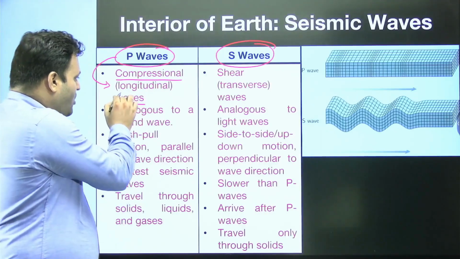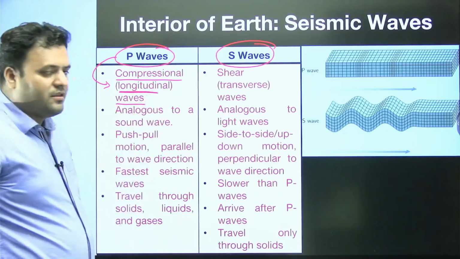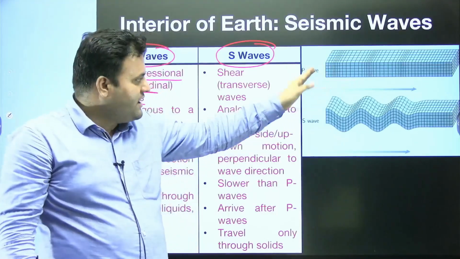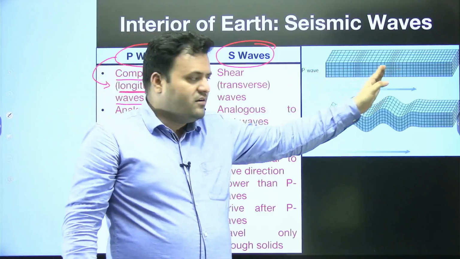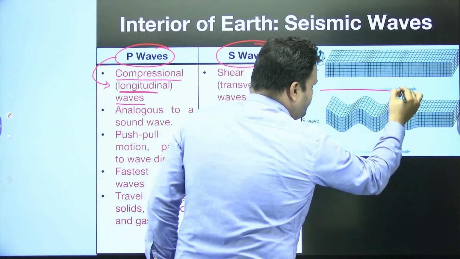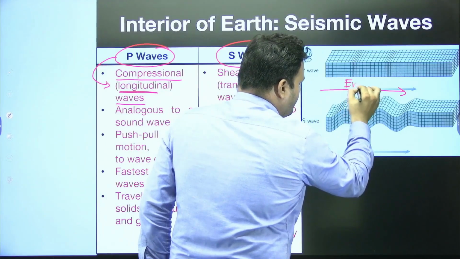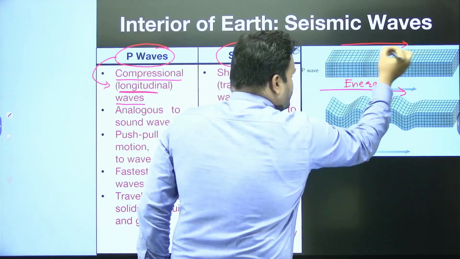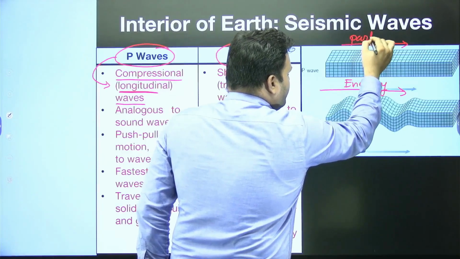It is a longitudinal wave. Here in this animation you can see we have a P wave, and this is the direction of energy, and this is the direction of particle movement.